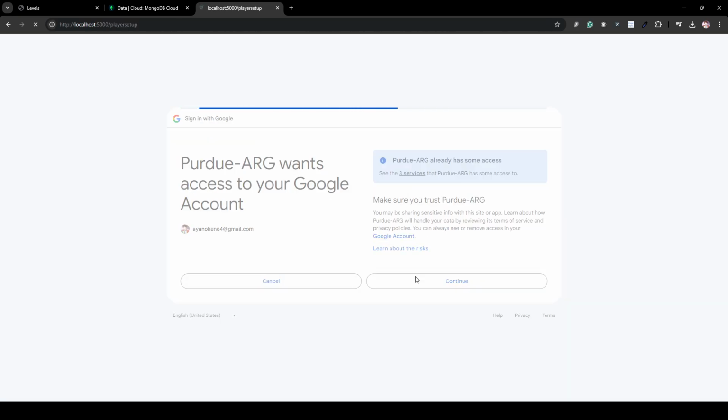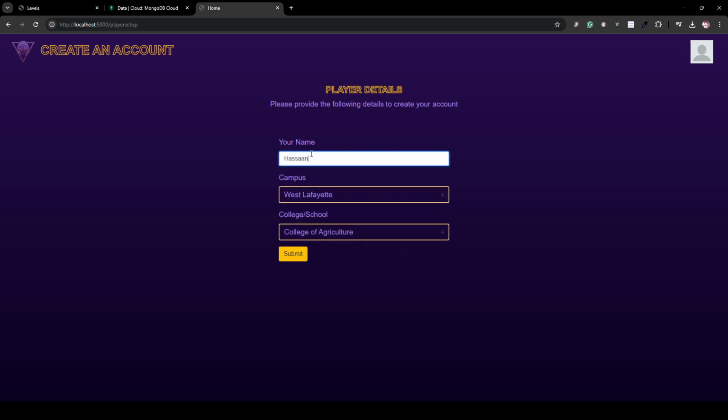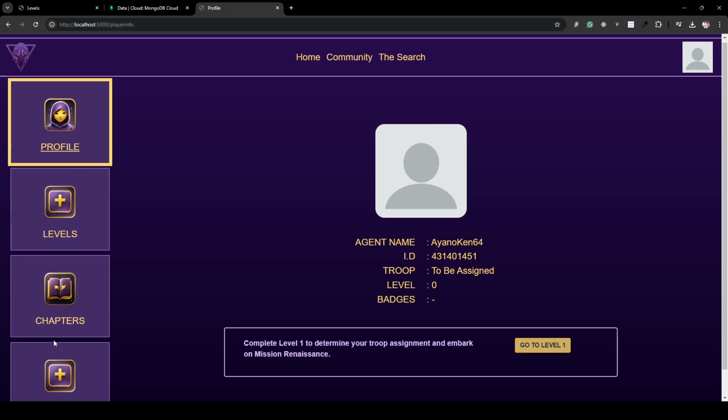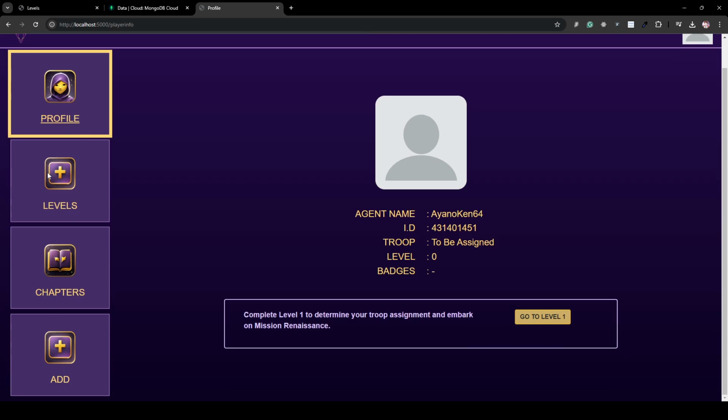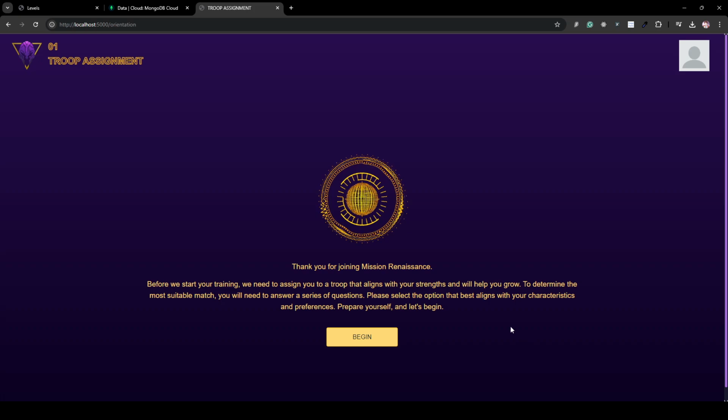So now when I'm logging in, this is the initial form that I will receive when I'm logging in for the very first time. And this is the interface of the game. So I've got different levels. I've got a profile section, and I've got levels, chapters, and add, which are like different sections of the game. So in order to get started, I need to first complete level 1. This is where the game begins.